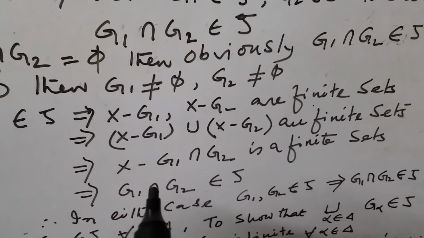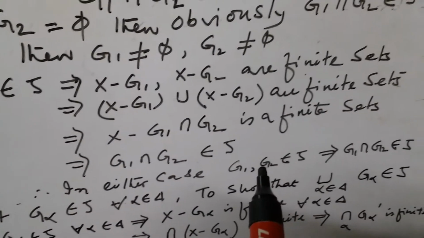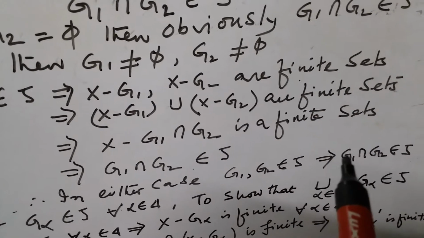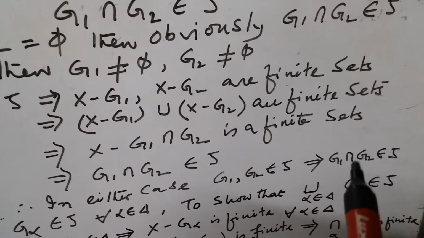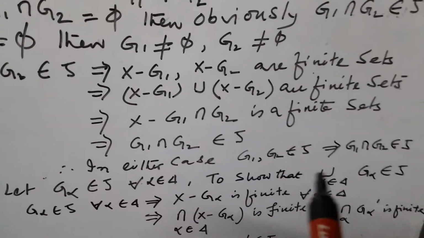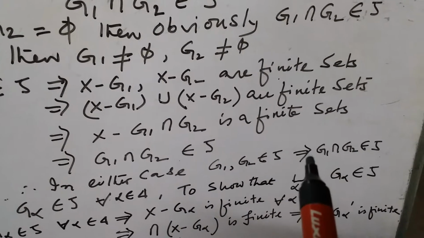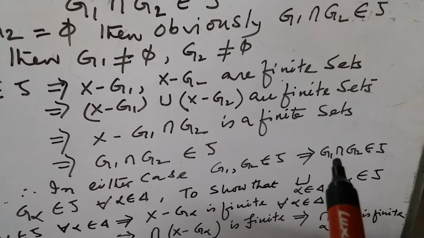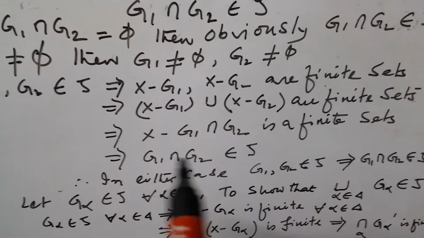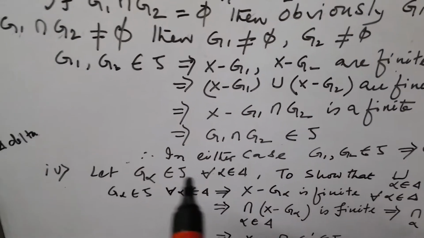So G1 intersection G2 belongs to tau. In either case, G1 intersection G2 belongs to tau. So this condition of topology is satisfied.